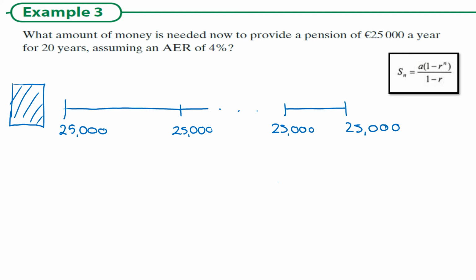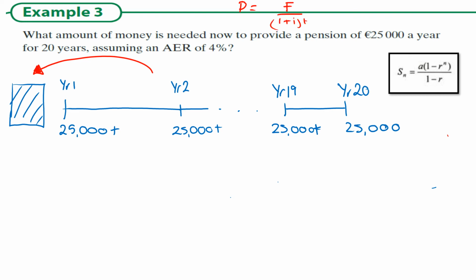So this is like the start of year 1. This is the start of year 2. This is the start of year 19. And this is the start of year 20. And that's my payment. But remember, all of these need to add together to give me the amount of money I need. But it's not as simple as that because of interest. And remember, because we're working backwards, there's our bucket of money. We're using the present value formula, which is F divided by 1 plus I to the power of t. So my AER in this case is 4%, which is 0.04.